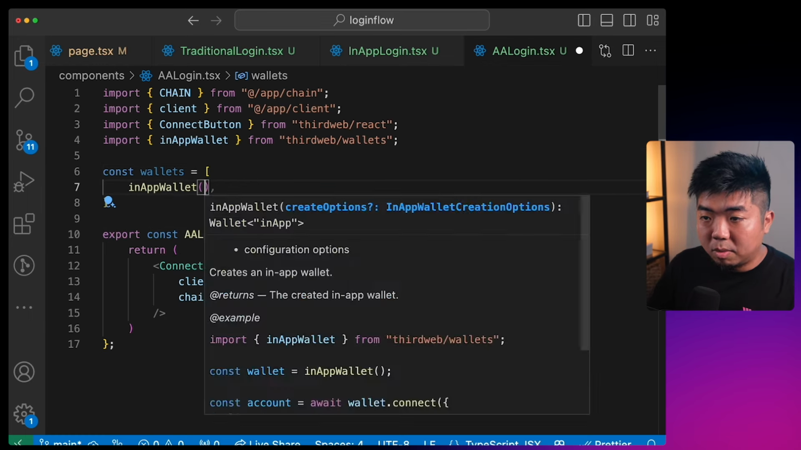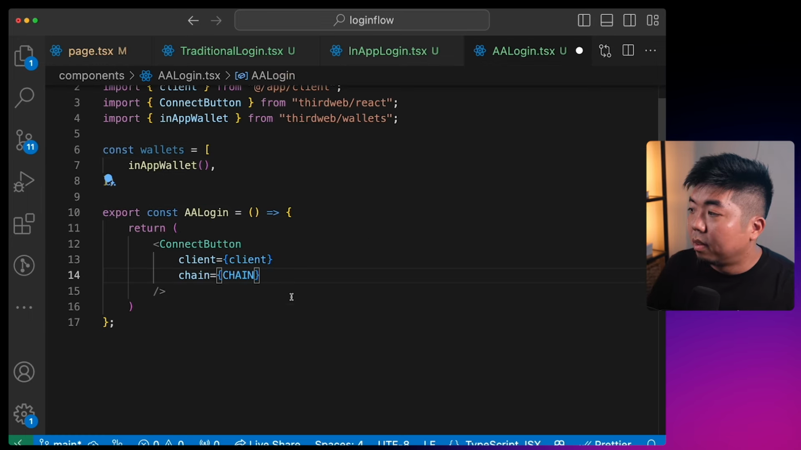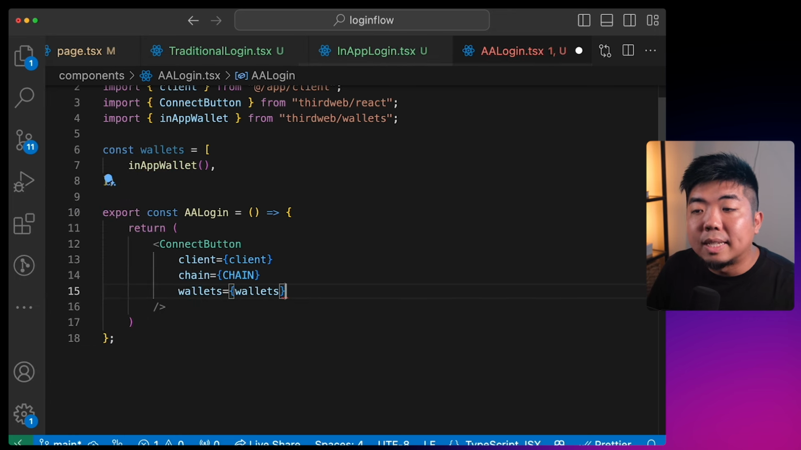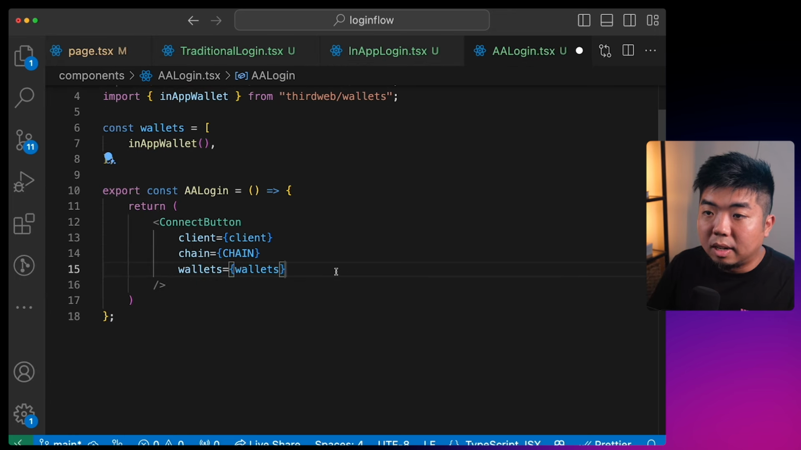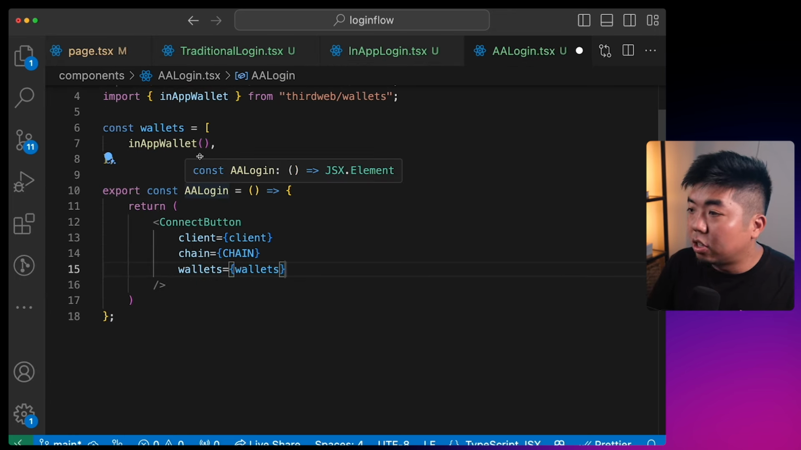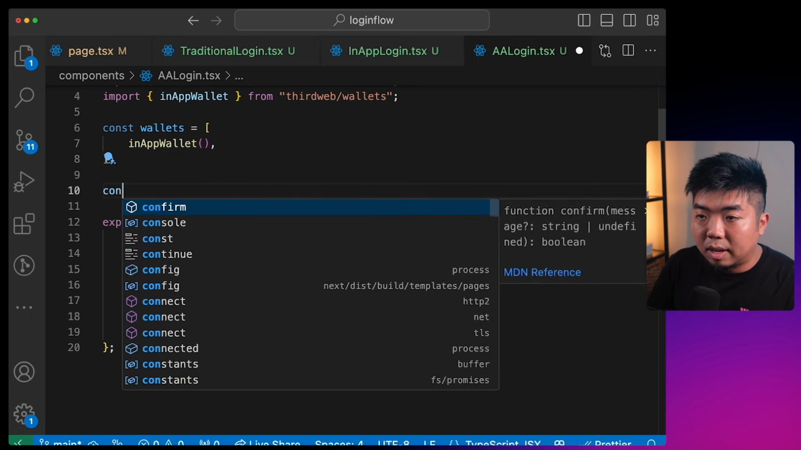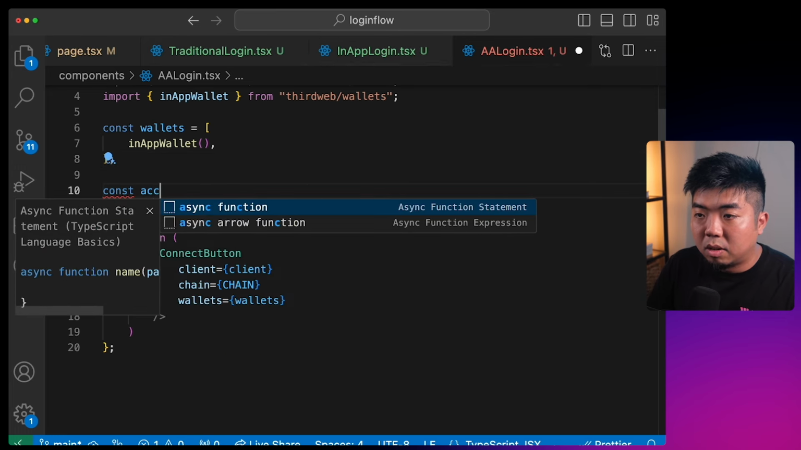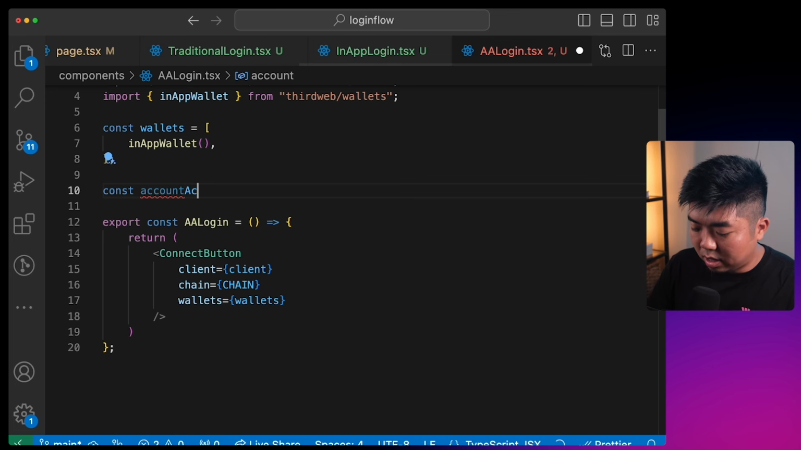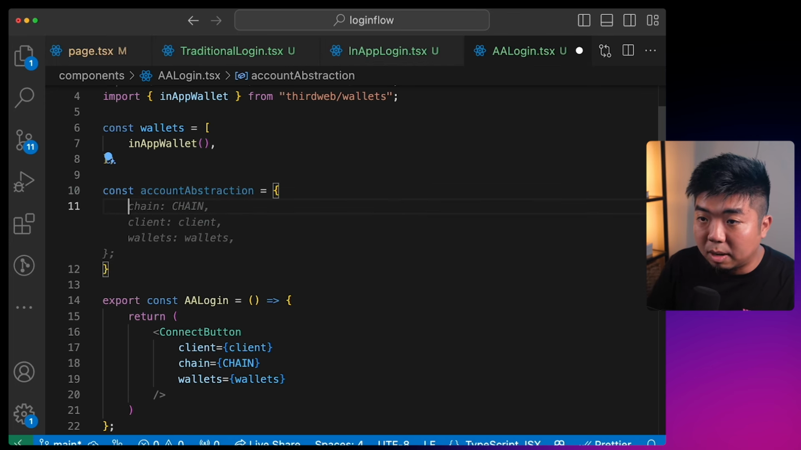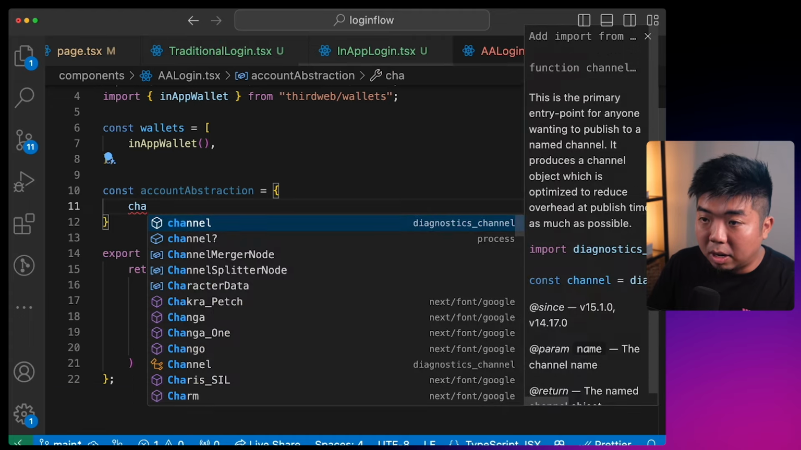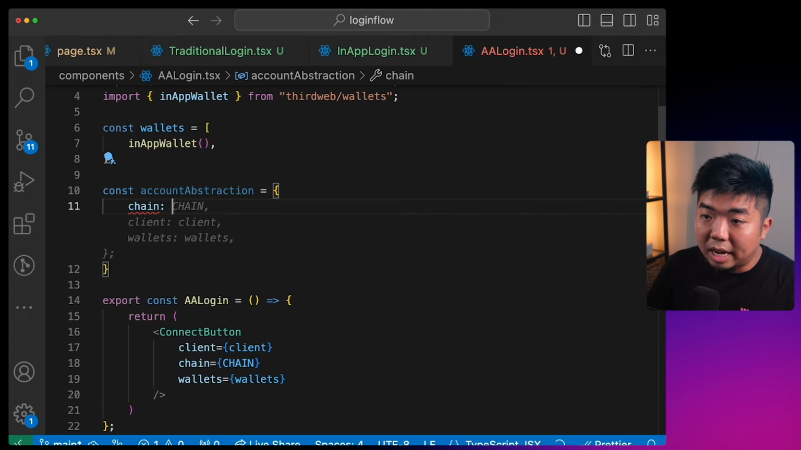So in our wallets, we can now set up account abstraction within our wallet. Now, how can we set up account abstraction? Let's create a variable here called account abstraction, and we're going to provide the abstraction with a few things. One, the chain that the account abstraction should be on, which is going to be our chain.